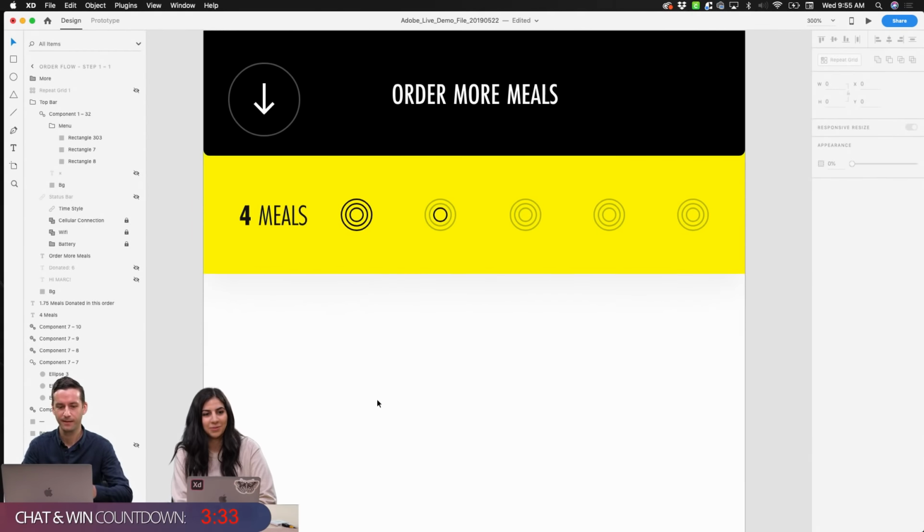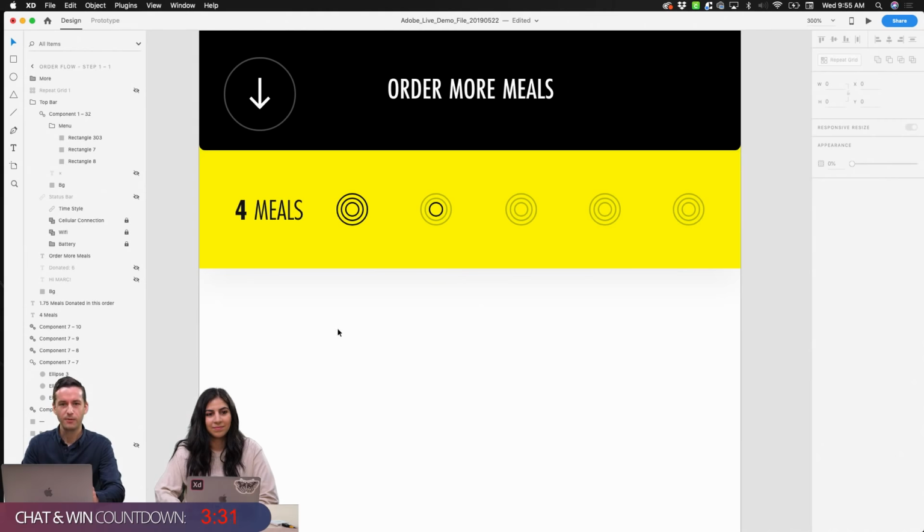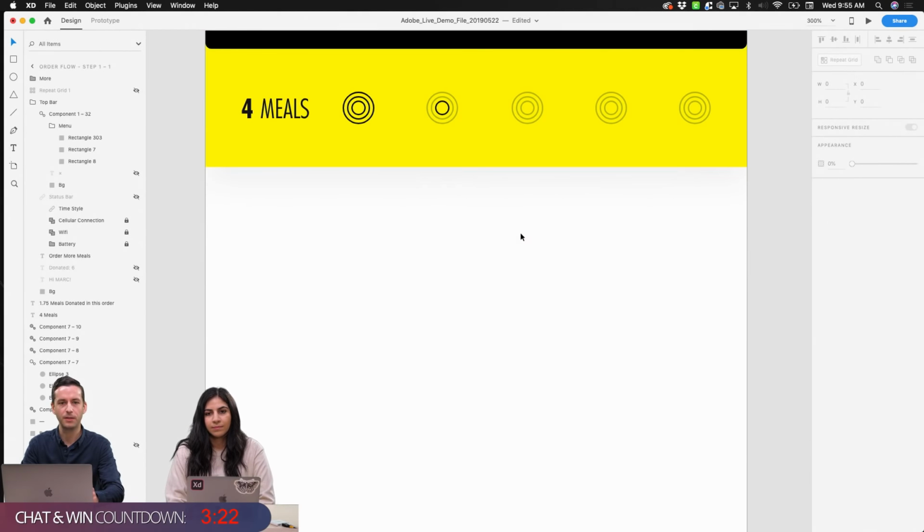Yeah, very true. So we have this panel here where we have our number of meals selected, and then we have that visual indicator of those. So then what we need below is basically our area where we can select all of the meals that we want to potentially add into this basket.